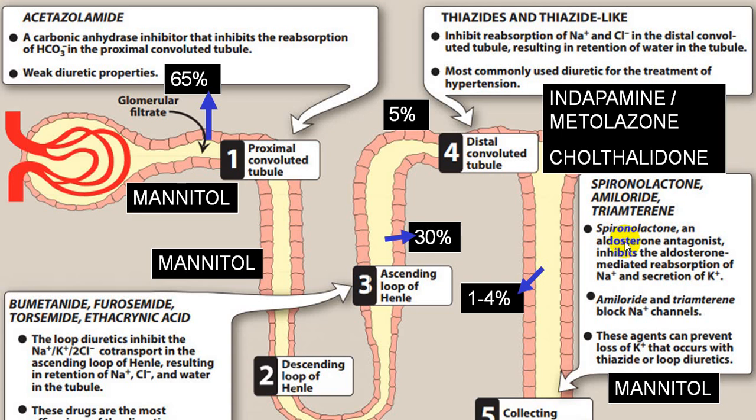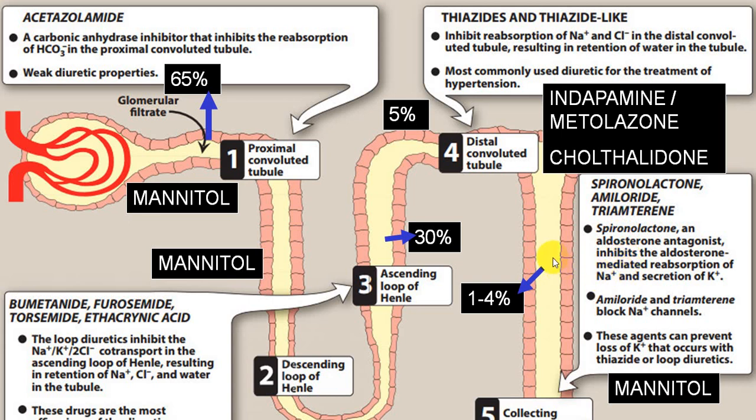These are aldosterone antagonists. Spironolactone is an aldosterone antagonist which inhibits aldosterone mediated reabsorption of sodium and secretion of potassium. Hence, when this is being utilized, it blocks the action of aldosterone, and by blocking that action, the reabsorption of sodium is decreased.